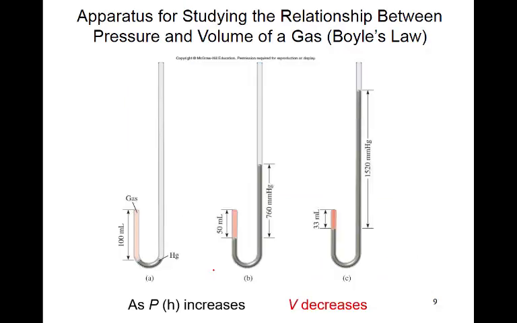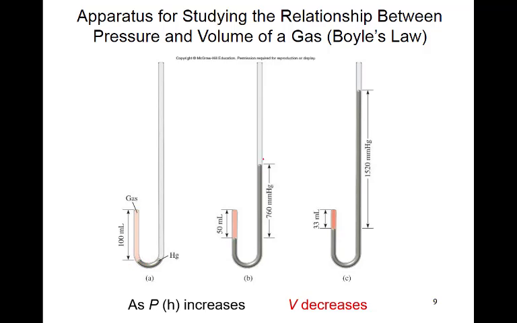The same Boyle's law can be explained here. This is a sample of gas, shown in light pink color. The gas volume from here to here is 100 ml, and the quantity of mercury is low and this end is open, so the pressure is low and the volume is big.